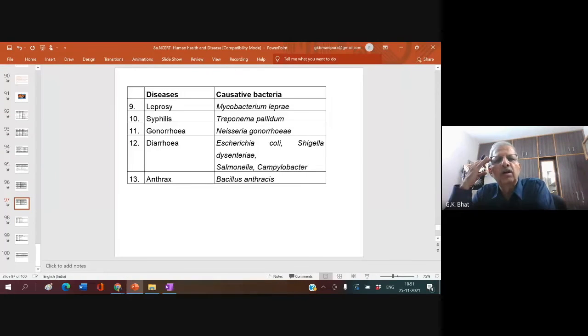Leprosy is caused by Mycobacterium leprae. Syphilis by Treponema pallidum. Gonorrhea by Neisseria gonorrhoeae. Diarrhea is caused by Escherichia coli, Shigella, Salmonella, Campylobacter. Anthrax is caused by Bacillus anthracis. You must know these diseases and causative organisms very well. I shall give you time again if you don't want to take the screenshot, but keeping everything only in the phone is not good. You have to transfer it into your book.